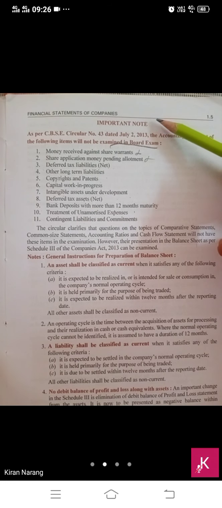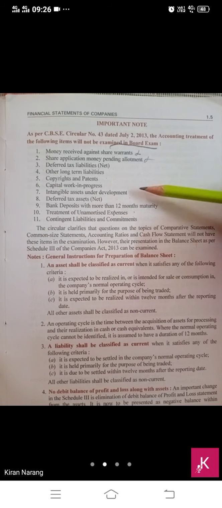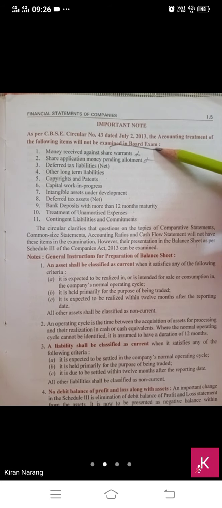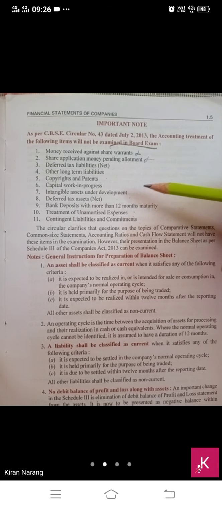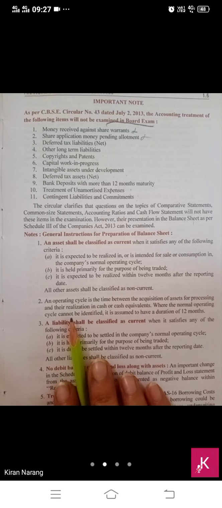So बच्चे, important notes: these 11 items are excluded from your syllabus. They will not be examined in the board exam. So you have to make a balance sheet excluding all these items. They will not be examined. Now you have to learn all the items which will come in the different headings and subheadings.